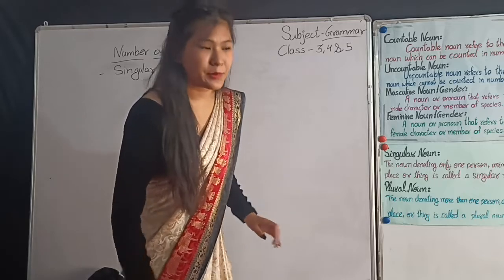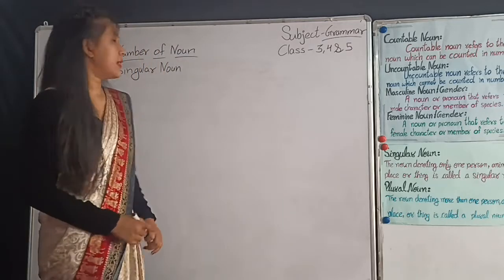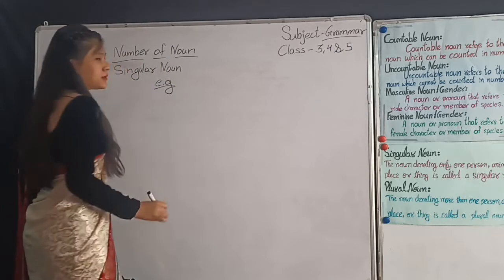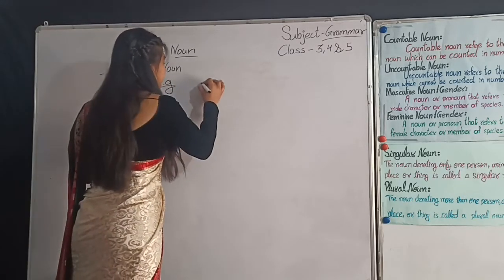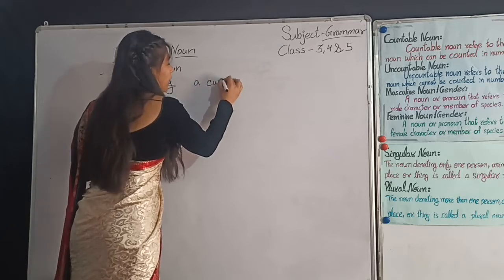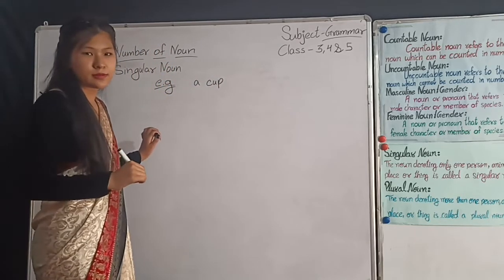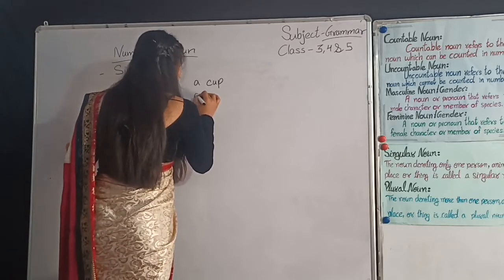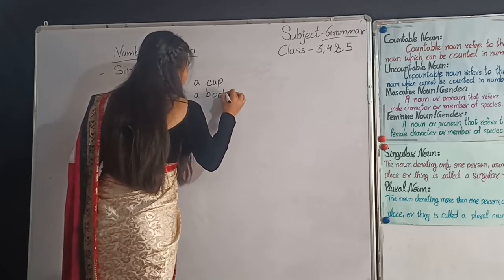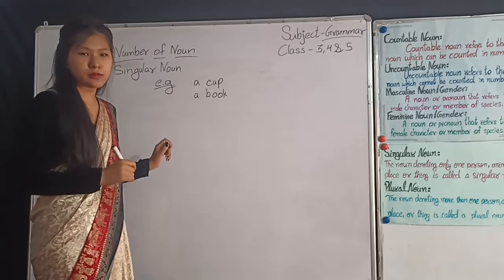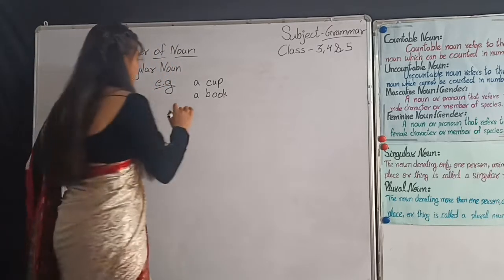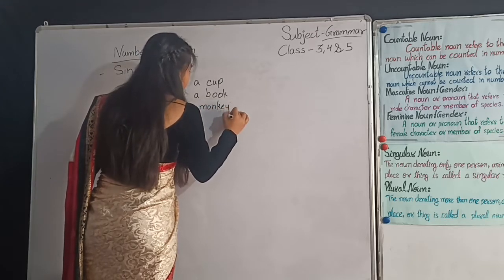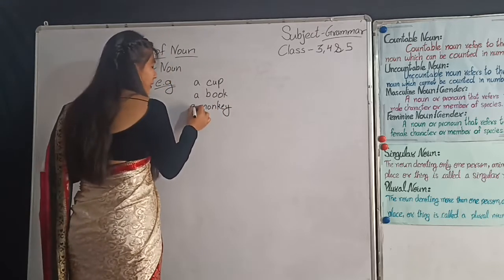So, for example, let's write the examples of singular noun. Example, cup. A cup or one cup. Next example, a book or one book. Likewise, monkey, one monkey or a monkey.